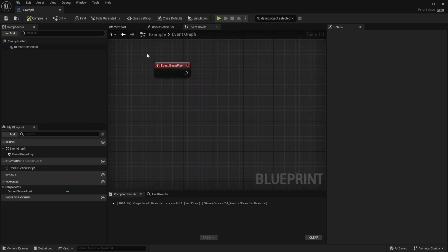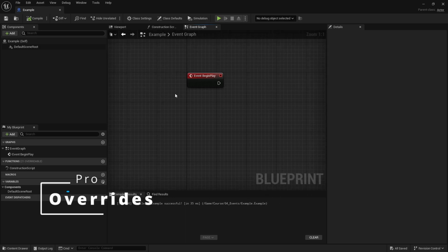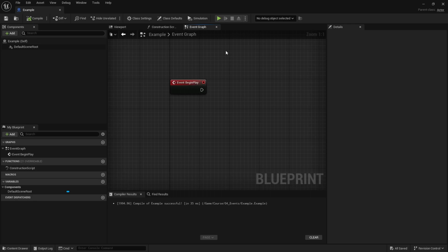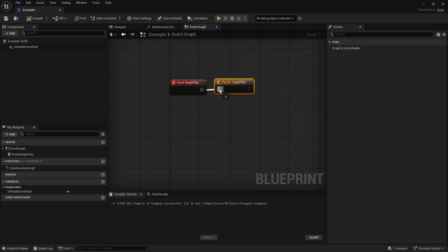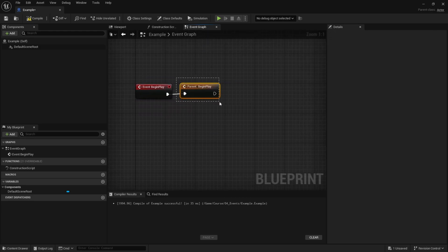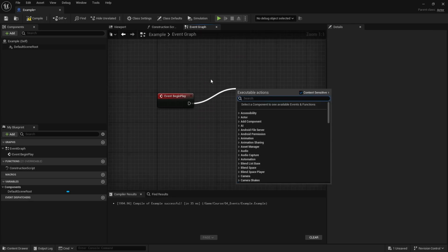The third pro is you have event overrides, similar to how you have function overrides, where if you have a child blueprint, you can override the parent functions, the same way you can do with events. So if I click add call to parent function, I can actually call the parent function, but if I don't call this event, I can just override it and ignore whatever the parent was doing with this function.